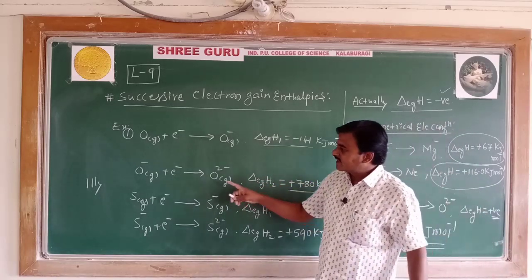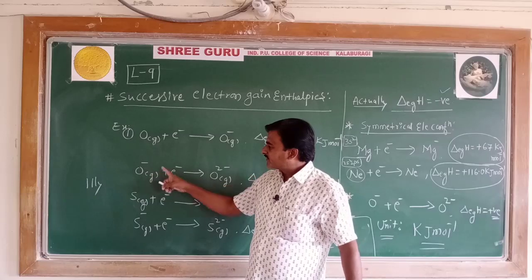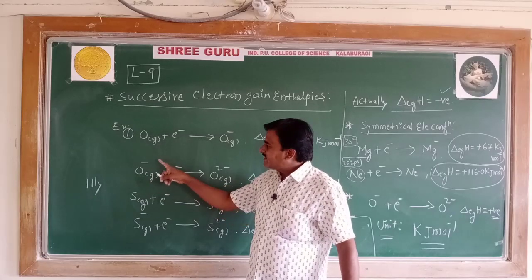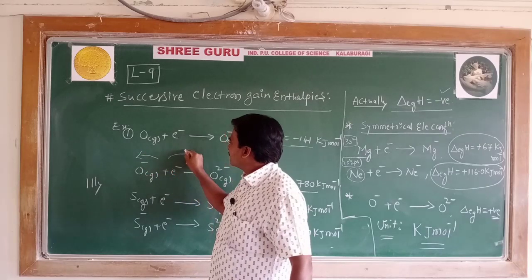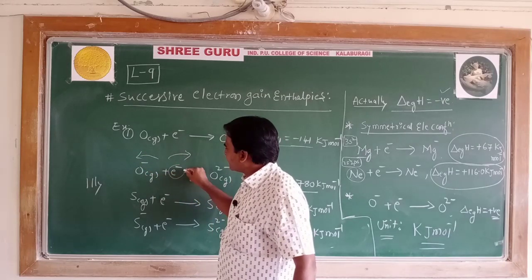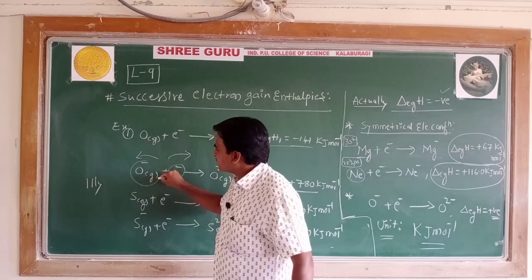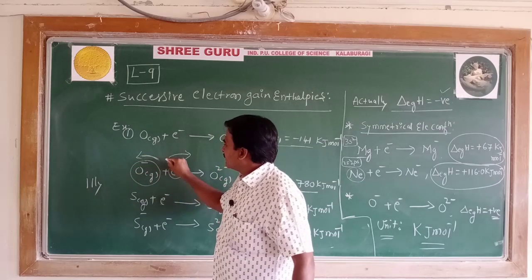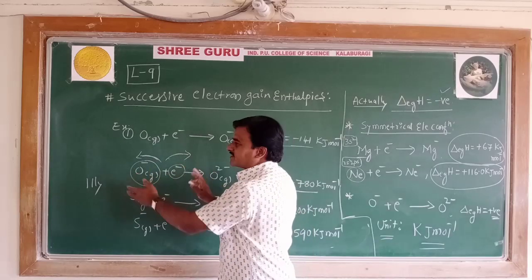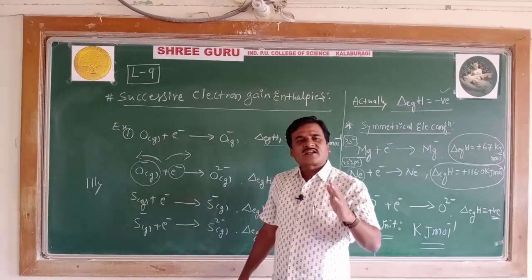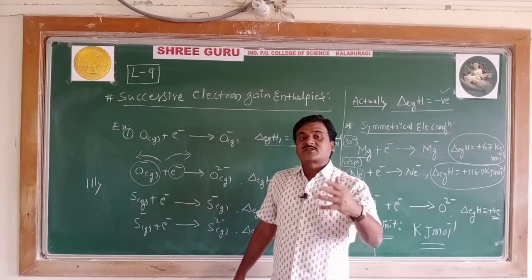Because when an electron is added to the anion, there is a repulsion between the added electron and the oxygen ion. They repel each other, as the universal law of charges says.